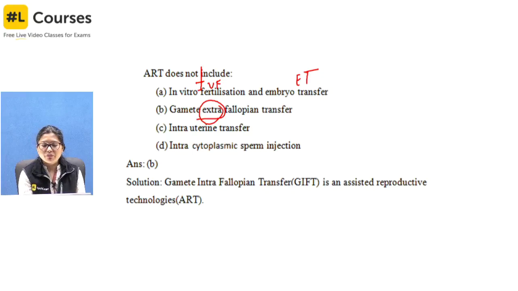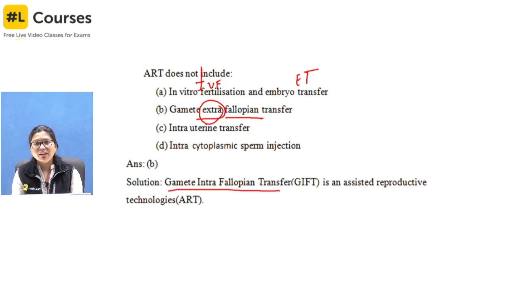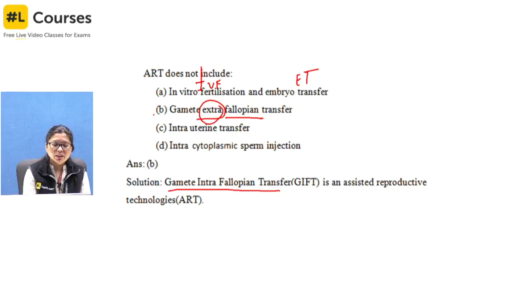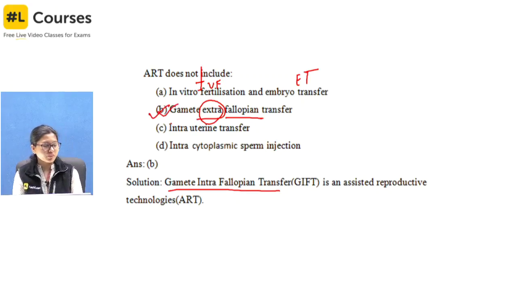If I am talking about gamete, it has to be inside the fallopian tube, and that is why the proper term is gamete intrafallopian transfer, that is GIFT. If it is E, it will not be a GIFT. And then intrauterine transfer, that is IUT, that is very correct, it is a part of that, and then intracytoplasmic sperm injection, that is also a part of assisted reproductive technology. So, here the answer was B. Now let us move ahead with the class. Yes, Shubham, it should be intra, correct.